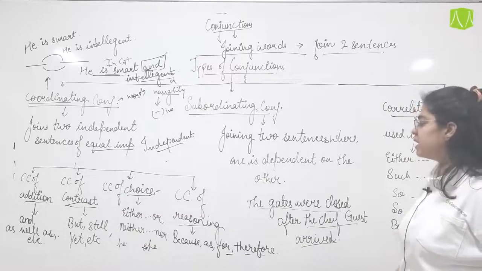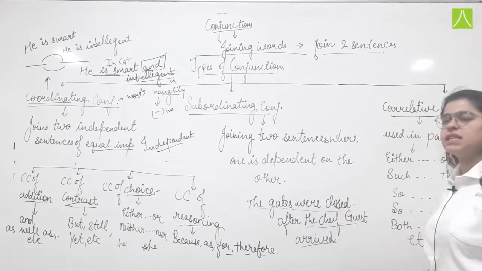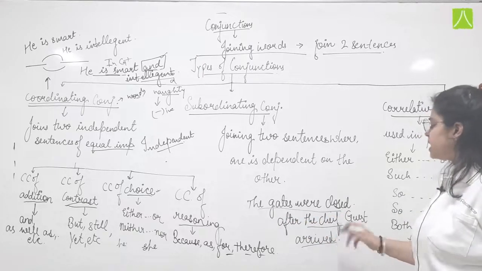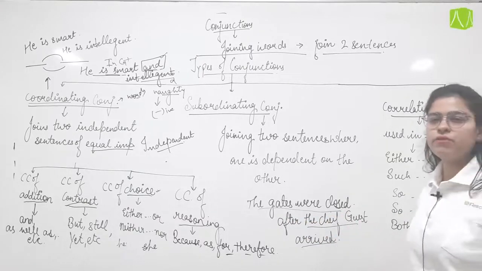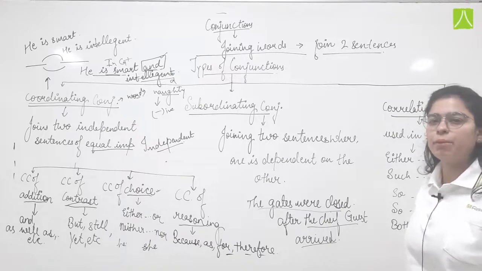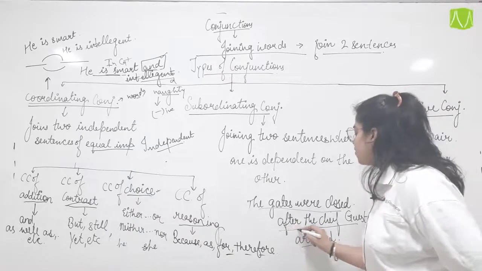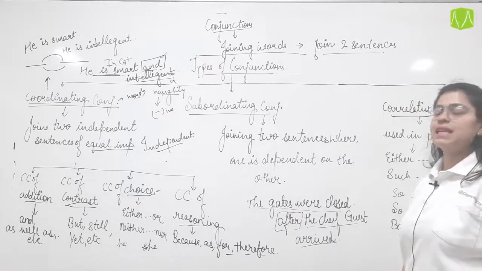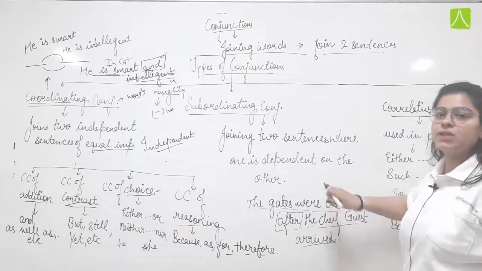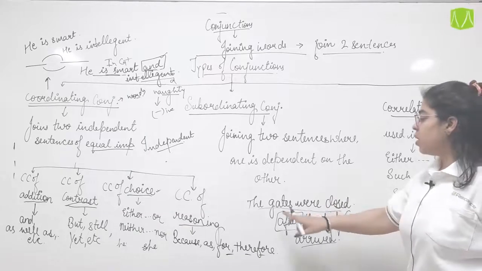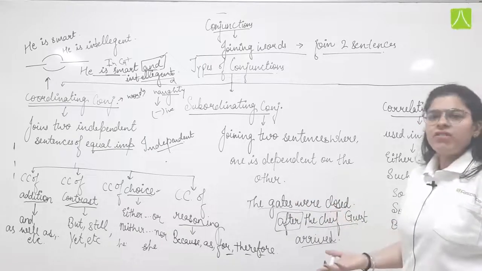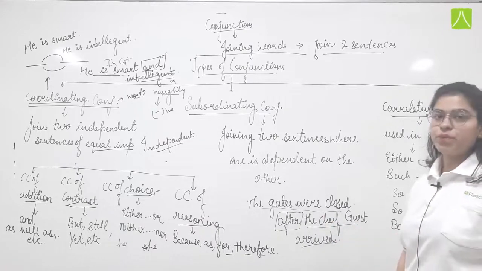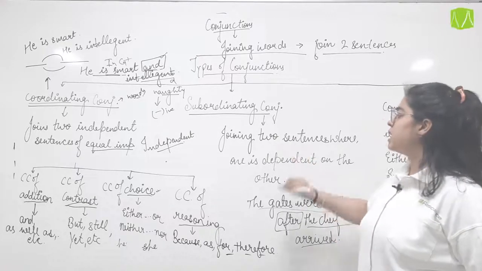But when we read "the gates were closed", this gives us a meaning without the use of the other sentence. But "the chief guest arrived" does not give us a full meaning, or we can say it seems incomplete. So here the word "after" is a subordinating conjunction because it is subordinating the second sentence to the first one. The gates were closed. When were they closed? After the chief guest arrived. Okay, so these are the subordinating conjunctions.